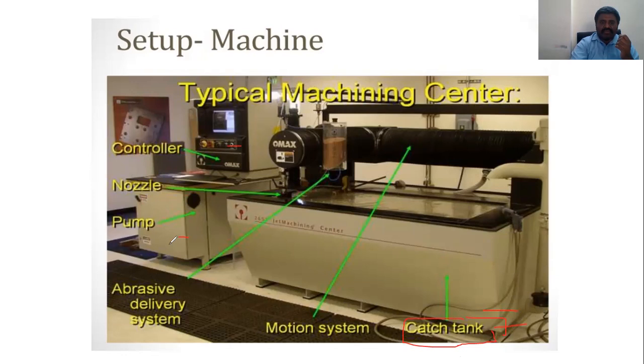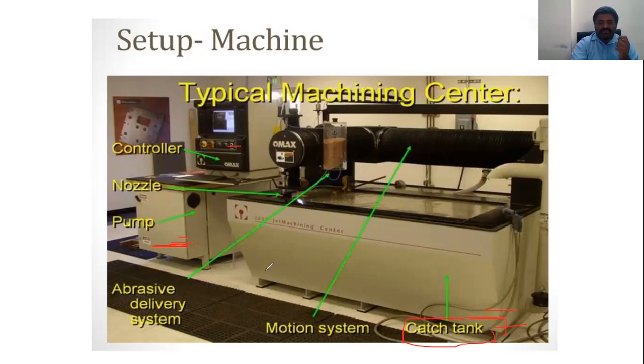The pump maintains the water, so the water is stored, and after the pump it is moved to the nozzle. Everything is connected and set up like this.